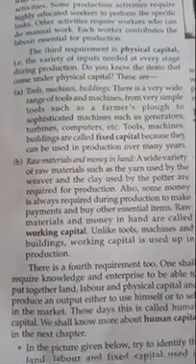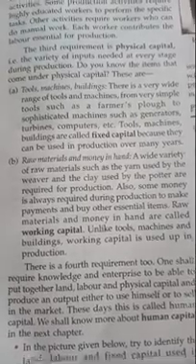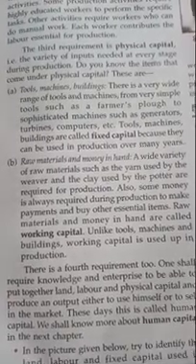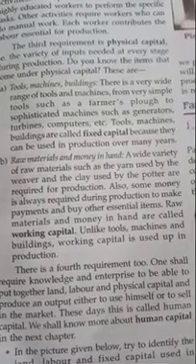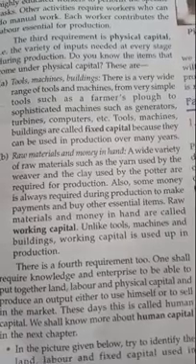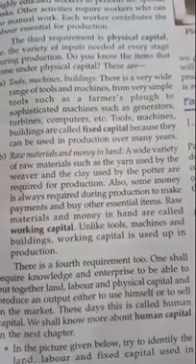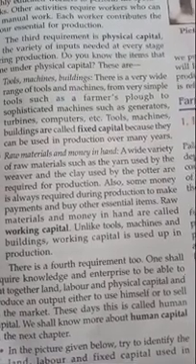The first physical capital is tools, machine, buildings. There is a very wide range of tools and machines, from very simple tools such as a farmer's plow to sophisticated machines such as generators, turbines, computers, etc. Tools, machine, buildings are called fixed capital because they can be used in production over many years.